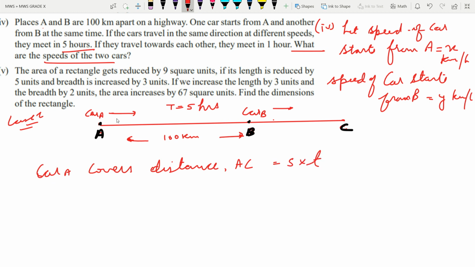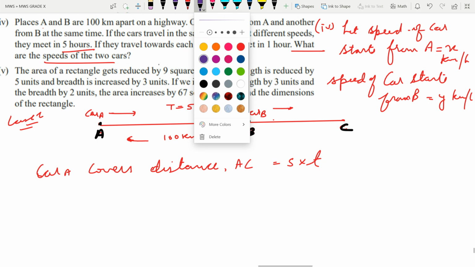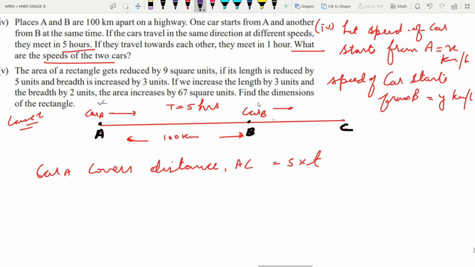The speed of car A is x kilometer per hour and the speed of car B is y kilometer per hour. So x times 5 hours is 5x kilometer. So the distance traveled by car A from A to C is 5x kilometer.